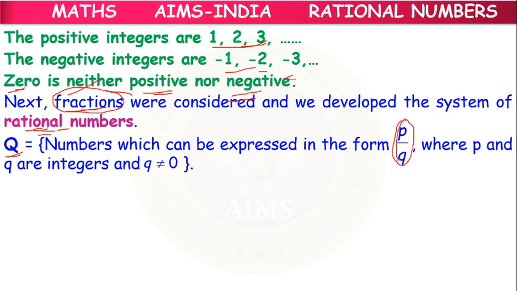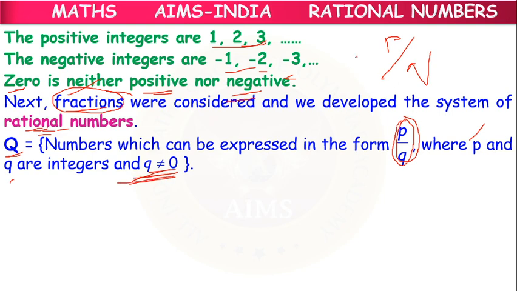The numbers which can be expressed in the form of P by Q are called rational numbers, where P and Q are integers. It may be a positive integer, it may be a negative integer, but it should be in the form of P by Q. But here one condition applies: Q should never be equal to 0.